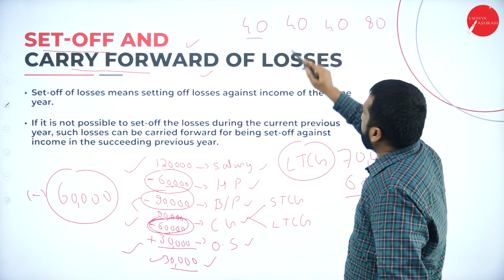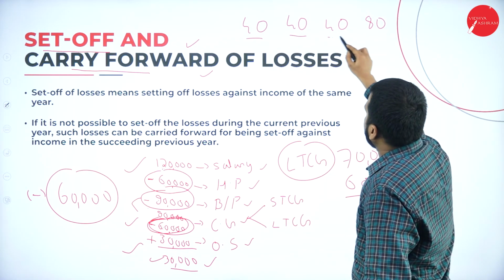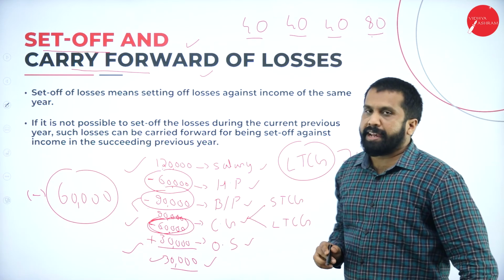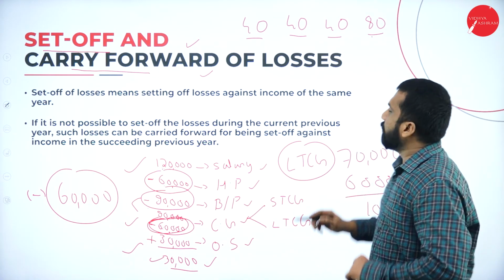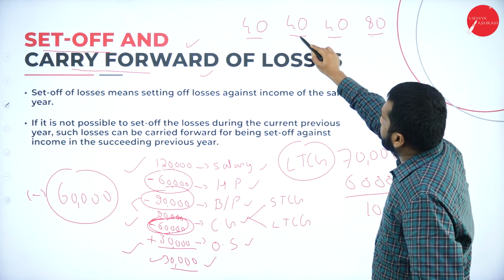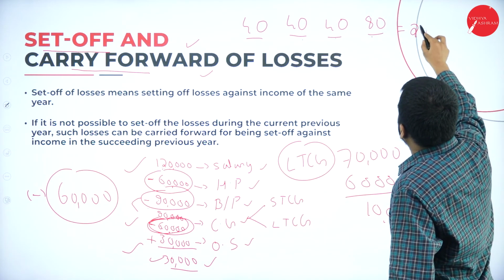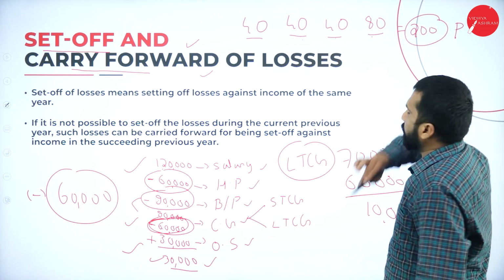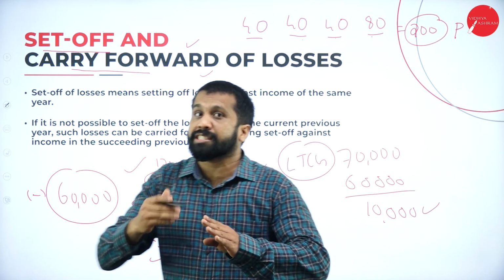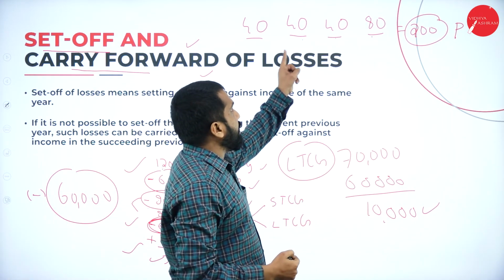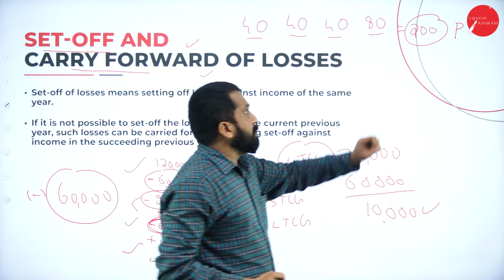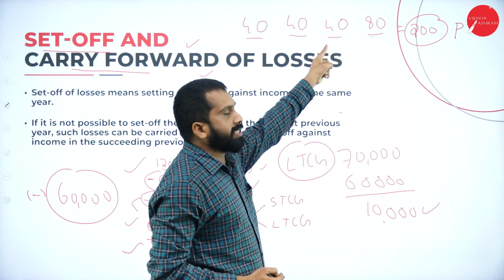One subject 40, another 40, another 40, another 80. What is the total now? 120, 160, 200. Are you pass or fail? You pass, because of aggregation set off. So aggregation should be 50 marks. From 80, 10 is set off here.